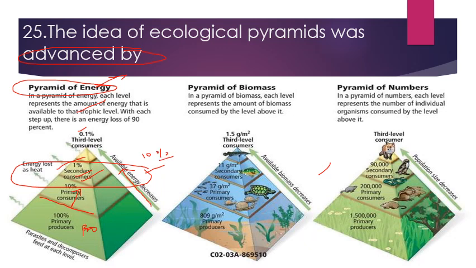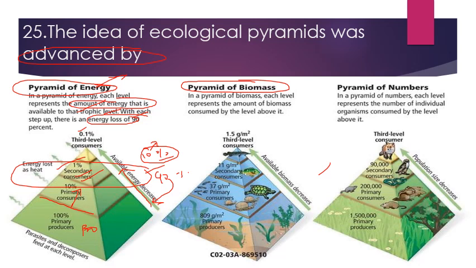law of thermodynamics, that is only 10% of energy is transferred to the next trophic level and 90% of energy is utilized by that same trophic level for its growth and development. So only 10% energy is transferred. This is also known as the 10% law. In the pyramid of energy, each level represents the amount of energy available to the trophic level, with an energy loss of 90% at each step.